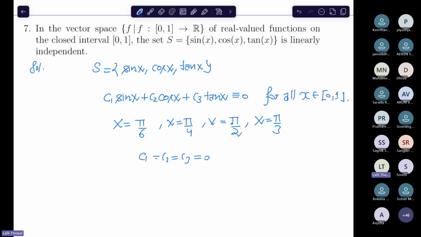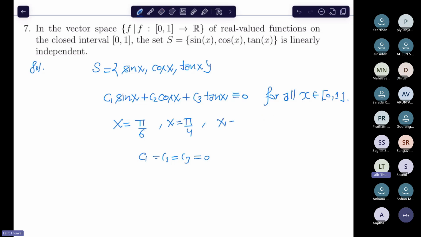Sir, sorry for interrupting. I just wanted to point out we can't give pi by 2 and pi by 3 because our function is defined on the domain 0, 1. The values of pi by 2 and pi by 3 are greater than 1. Yes, thank you, I was also thinking that. It's very good to point that out. So you can choose other values, right?